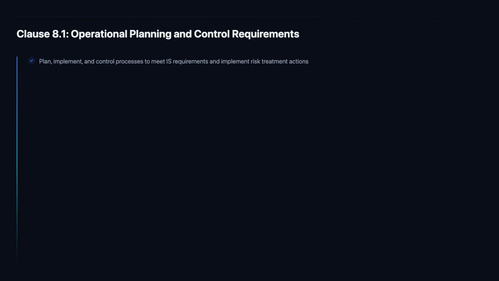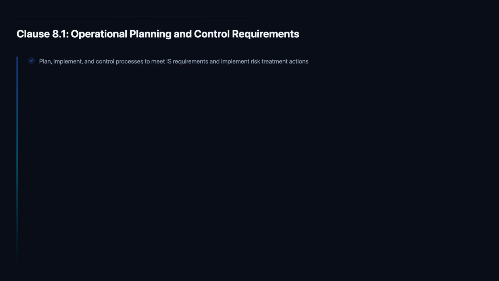The requirement to plan, implement, and control processes to meet information security requirements is the operational heart of the ISMS. It means that every significant information security process, access management, incident response, vulnerability management, change management, backup, and recovery, must be planned with defined inputs, outputs, and controls, actively implemented in daily operations, and controlled against established criteria.